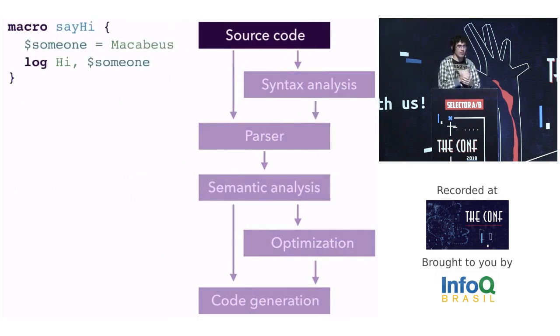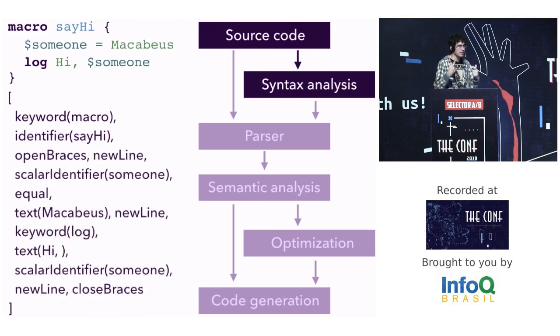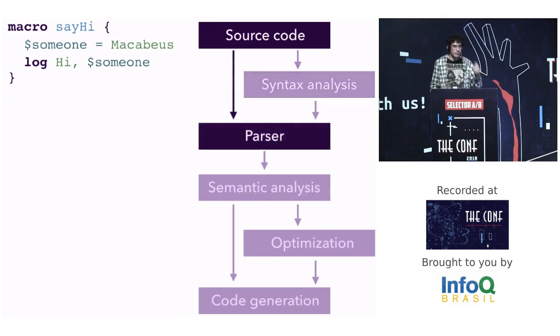In this example, we have a very simple code in eventMacro. We have a macro sayHi. We assign to a scalar variable called someone the constant value Macabeus, and on the next line, we send to the console the message hi and the value of someone. In the next step, we could build a string of tokens. We find the keyword macro, we find the identifier sayHi, open brace, and many other tokens. But in my compiler, I didn't have this step because I made a scannerless parser, which builds the abstract syntax tree using the source code directly.